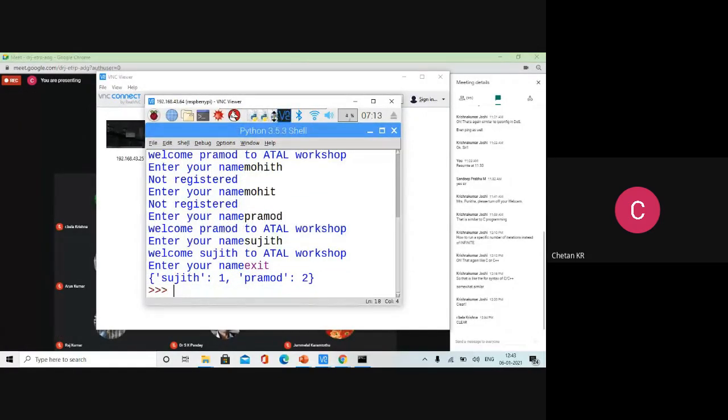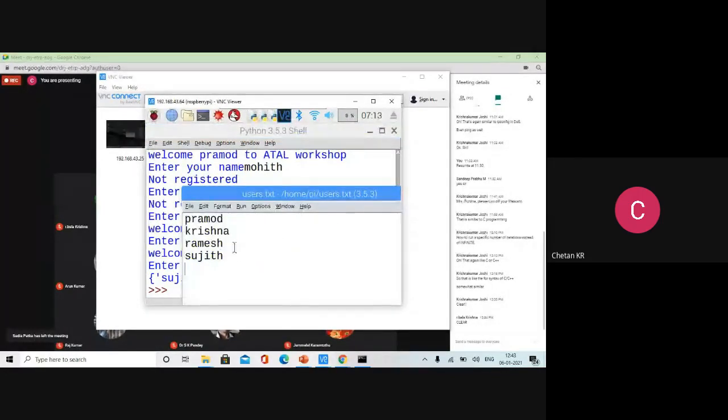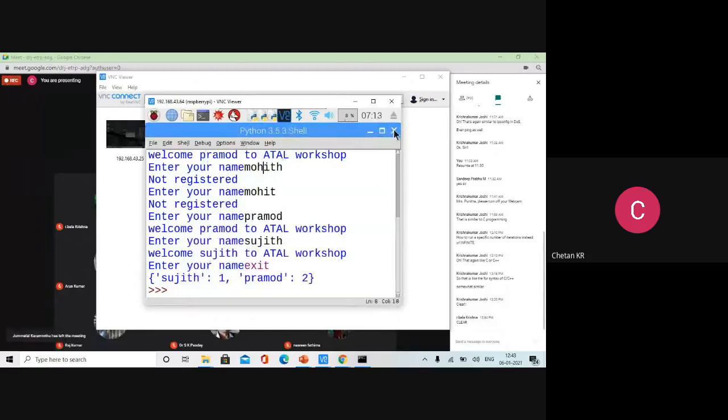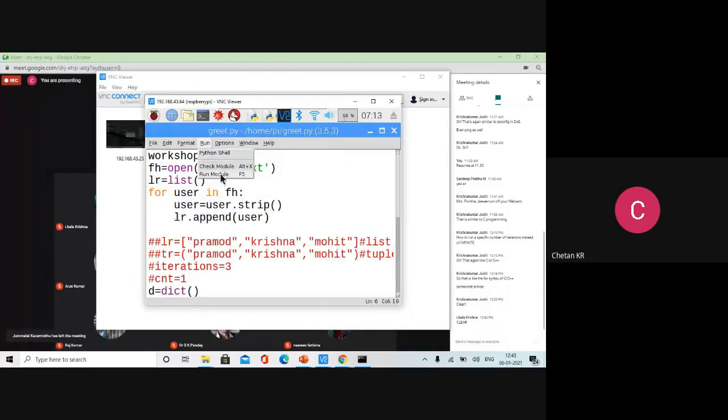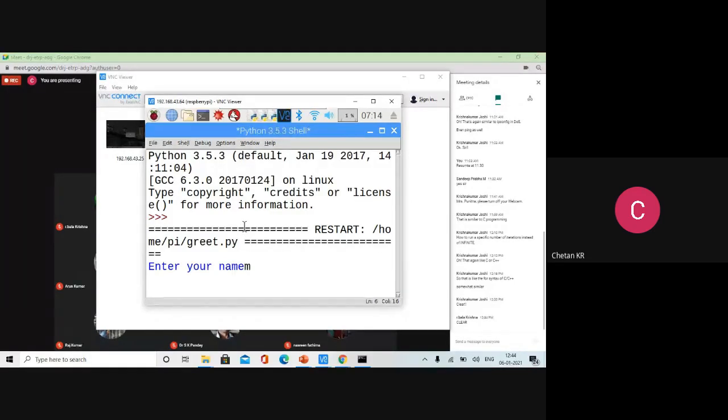Let us see the user list. Let us see the users.txt. Only 4 was there. You can add a 5th user, Mohit. No problem. Program will start working. You need not change any program. You can add to the file. Whichever user you want to allow, you can just add it. You can create a blacklist, you can create a whitelist. So Mohit should be allowed now.